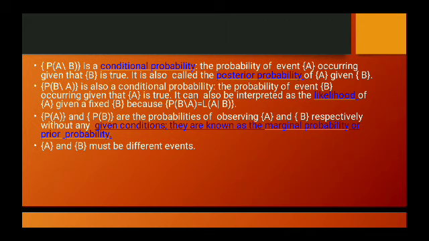Coming to P(A) and P(B), these are the probabilities of observing A and B respectively without any given conditions. They are known as marginal probability or prior probability. A and B must be different events.